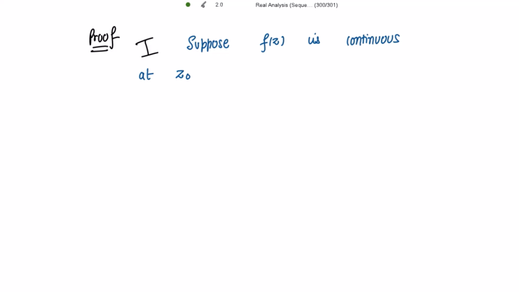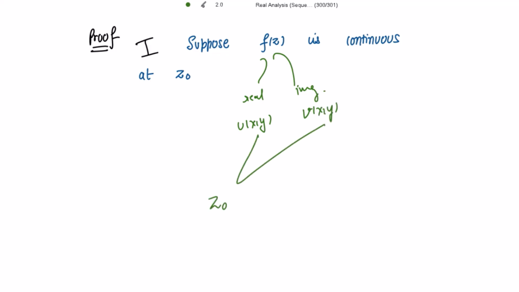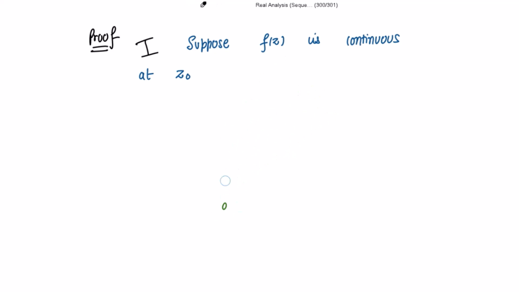First, let's suppose that f(z) is continuous at z0 and we need to show that its real and imaginary parts, that is u(x,y) and v(x,y), both are continuous at the point z0. This we need to show. Okay, first let's apply the definition of continuity. f(z) is continuous at z0. This implies what?